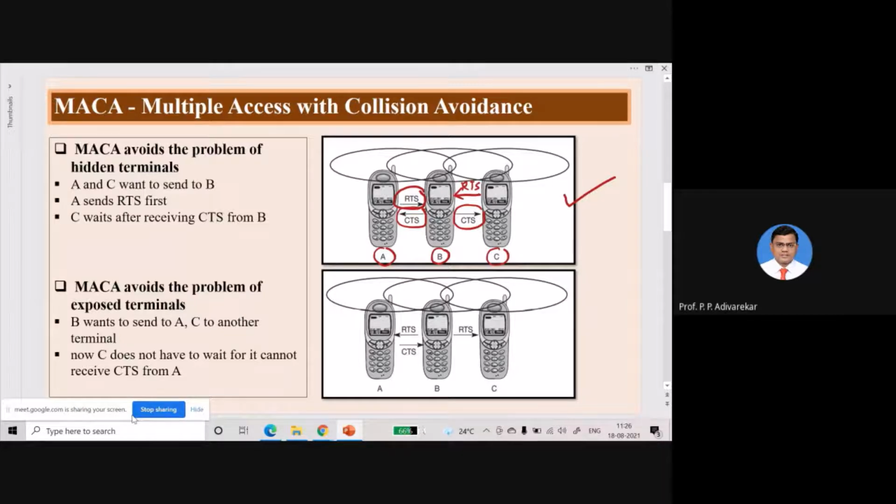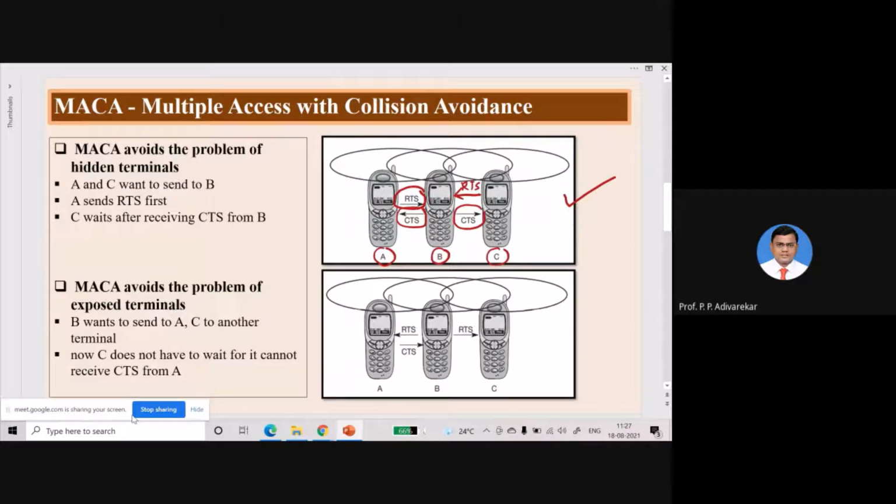Now it is completely up to B to respond with the CTS, deciding whether A or C can transmit the data. If B says that the CTS is made for C, then A has to wait. If B says that the CTS is made for A, then C has to wait.